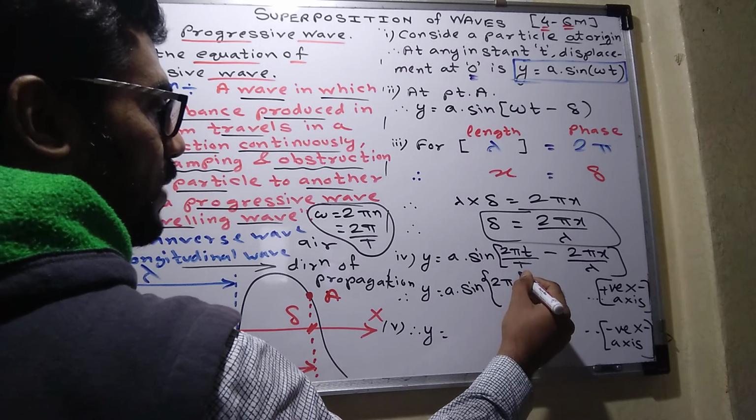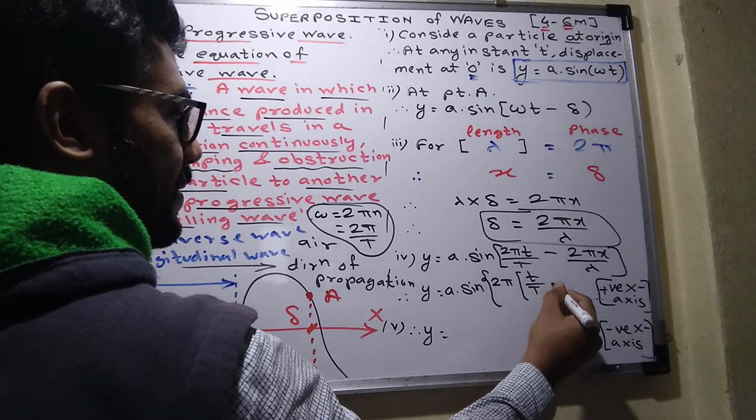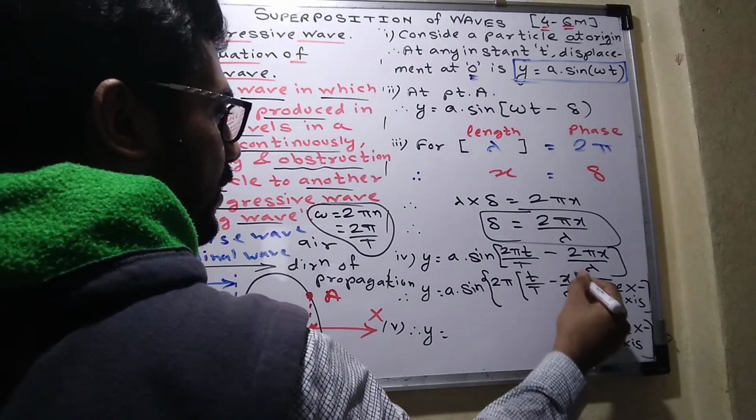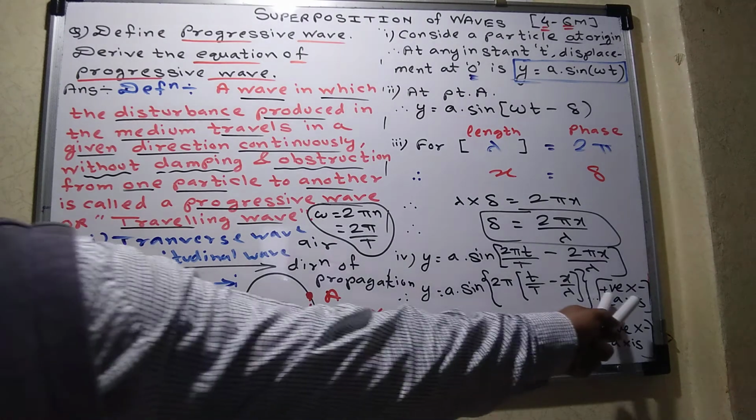If I take 2 pi common, the remaining terms are t upon capital T minus x upon lambda. So this is the equation of progressive wave when it is traveling along positive x-axis.